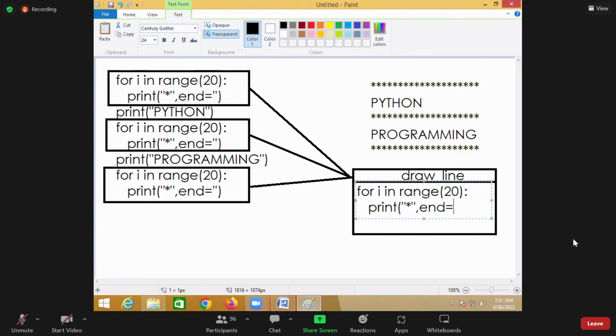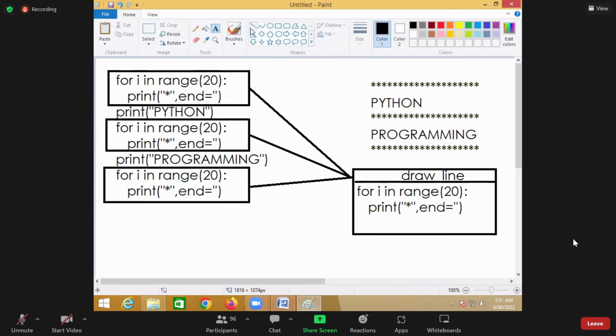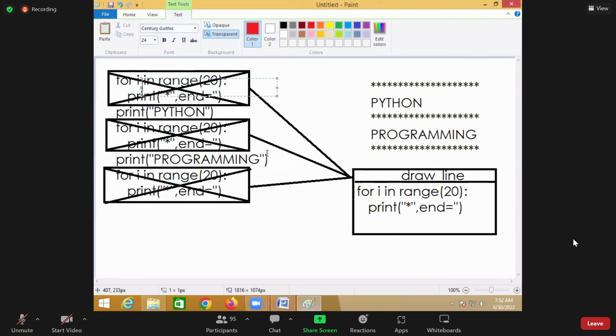Now these are the instructions which I'm using to draw the line. So whenever I want to draw the line, I don't write these statements again and again. Instead of writing it again and again, you are writing it only one time here.